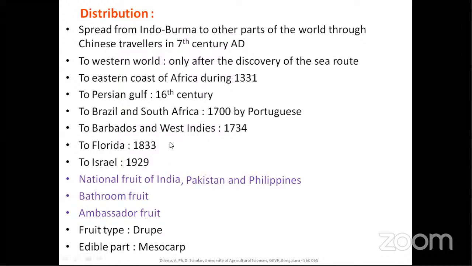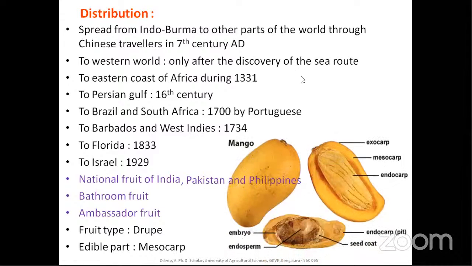Edible part is mesocarp. So drupe, I think you have, excuse me. Yeah. So fruit type is drupe and edible part is mesocarp. If you recollect the earlier class where I dealt with fruit morphology and all, you should be aware of what is drupe and what is mesocarp. And here is the picture. So drupe is a stone fruit, that is the fruit which truly originated from the ovary, and these have clear-cut demarcation of 3 layers.